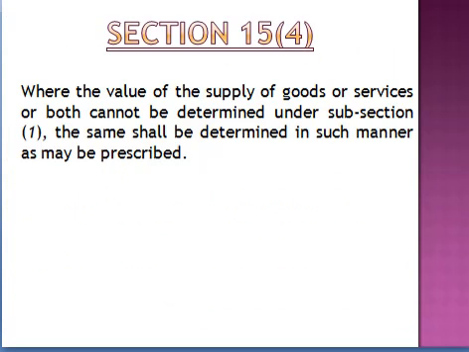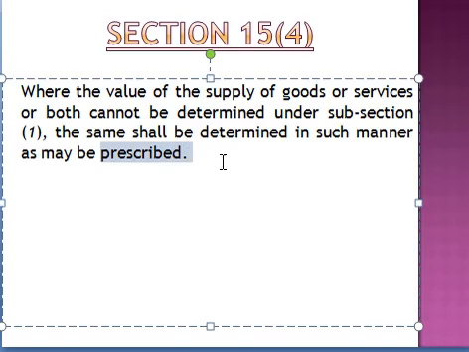So we have covered section 15 subsection 1, 2 and 3. Now the next one is section 15 subsection 4, where the value of the supply of goods or services or both cannot be determined under subsection 1, the same shall be determined in such manner as may be prescribed. In such manner as may be prescribed means government will prescribe the method which you are required to follow. Usually they talk about various rules which begin from rule 27 to rule 35. So we do not have to consider the same at IPCC level.